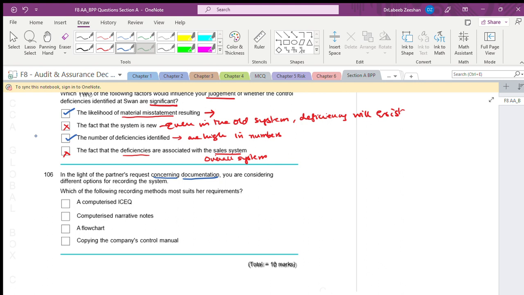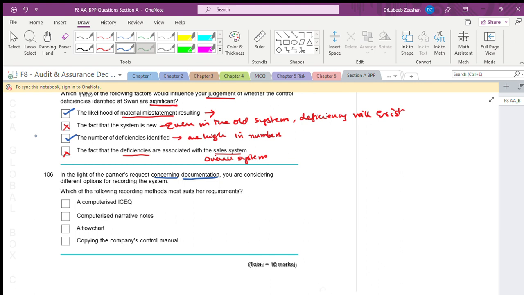Make sure that we are doing it as automation, that we are using the system as such. Now we are talking about the software. Focus on that. Which of the following recording methods is most suited to her requirements?